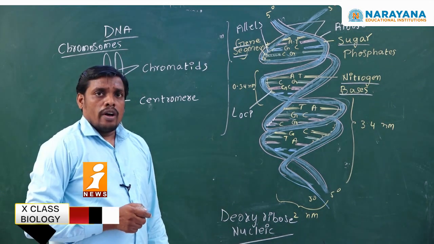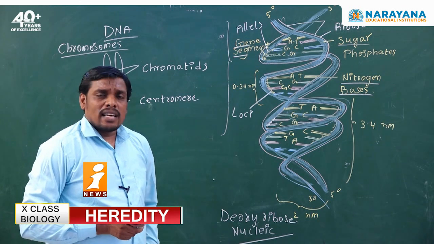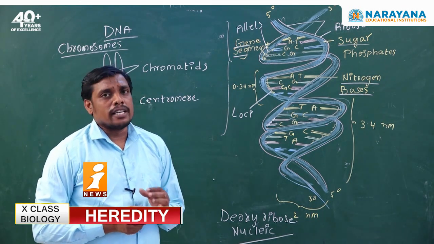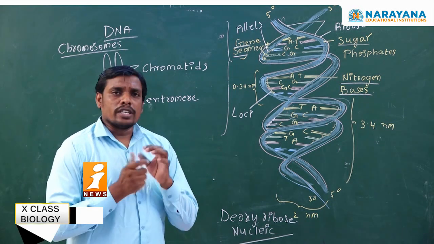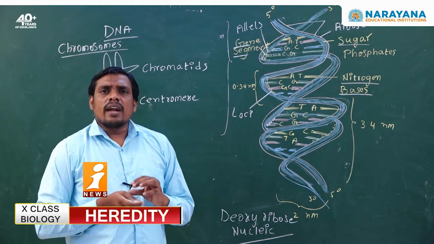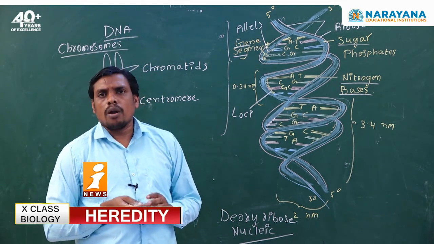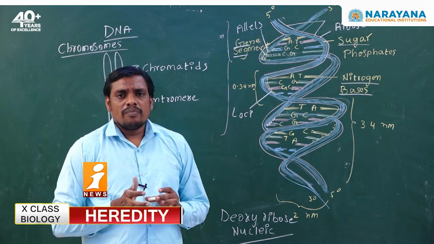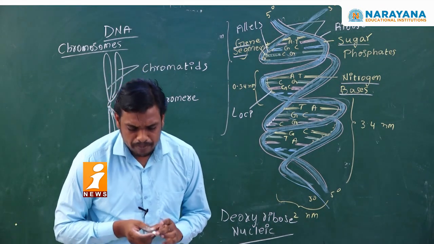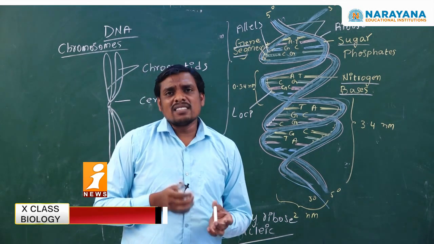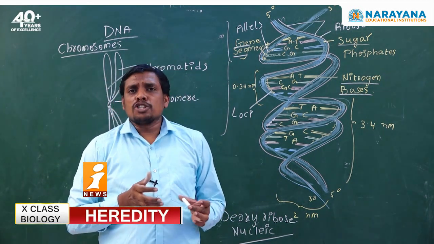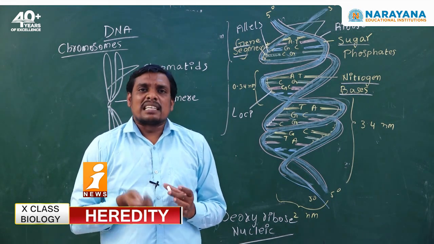As per the scientists and their hypothesis, chromosomes are responsible for inheritance or heredity. How is it possible? Who are the scientists? Walter Sutton and Thomas Hunt Morgan. As per their observation, they made much contribution to chromosomal studies.